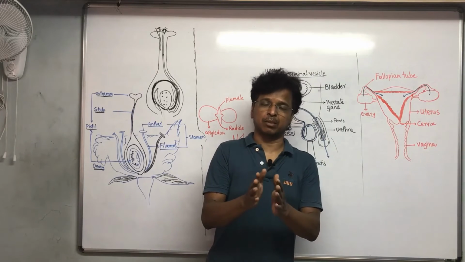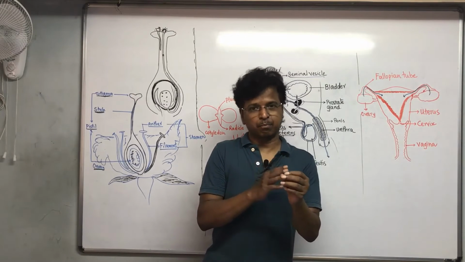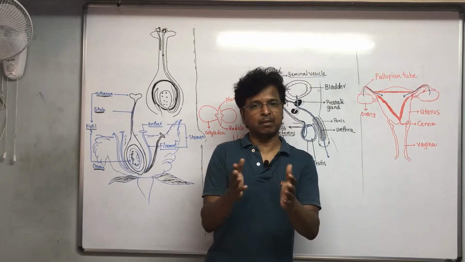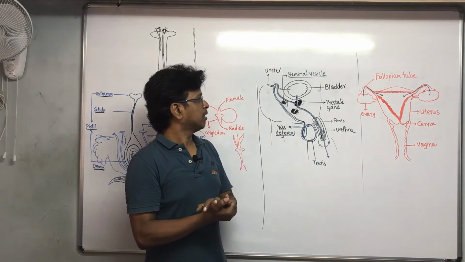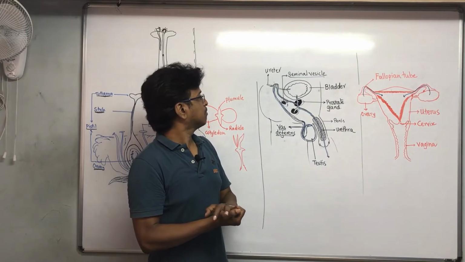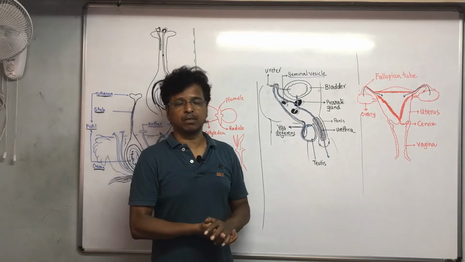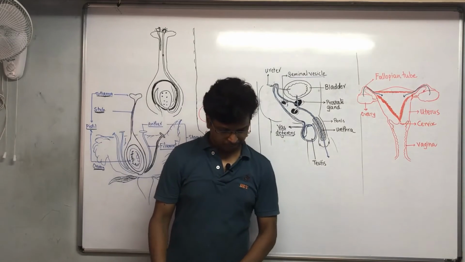The process of menstruation can prolong from 2 days to 8 days, approximately anywhere in between. So this is how, my dear students, sexual reproduction in human beings works. I think I have completed everything. I have not left out anything.